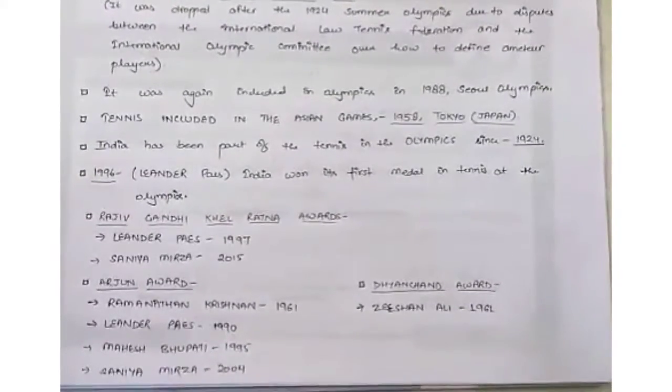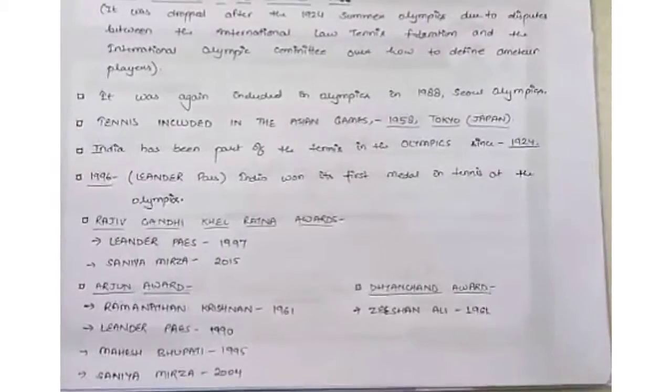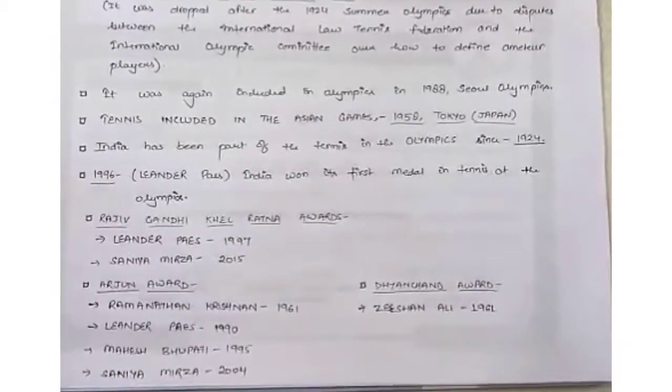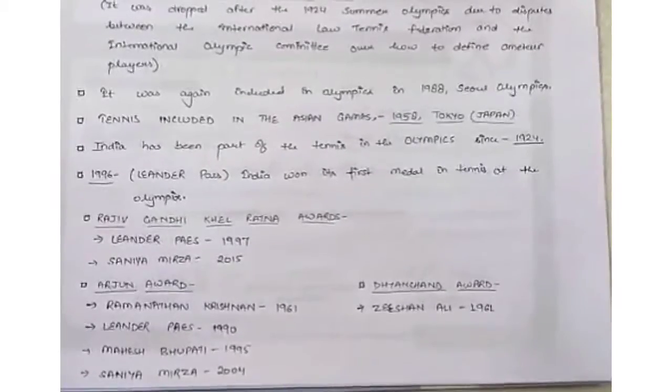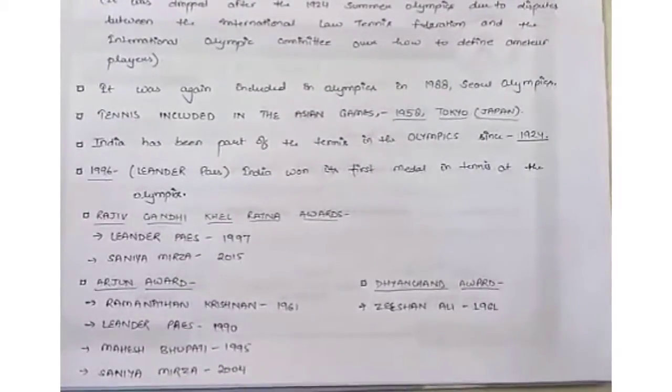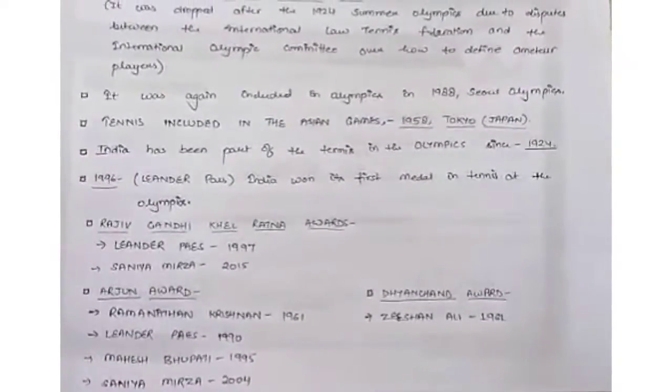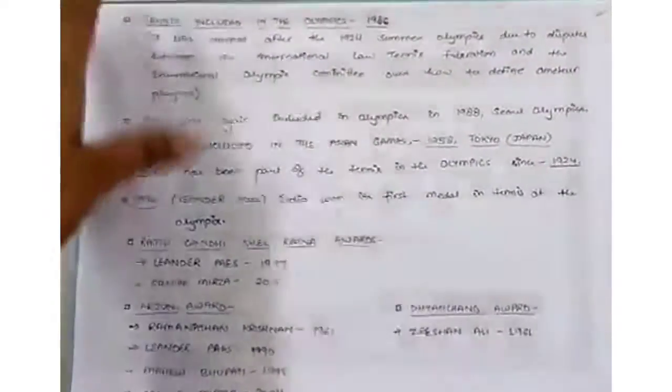Arjuna Award. Firstly, it was given in 1961 to Ramanathan Krishnan, then to Leander Paes in 1990, after that Mahesh Bhupathi in 1995, then Sania Mirza in 2004. Dhyan Chand Award. It was given to Zeeshan Ali in 1961.